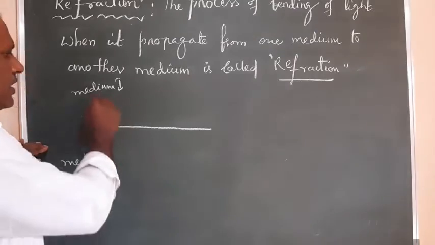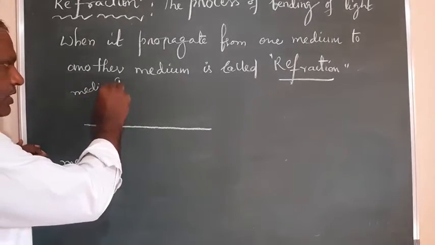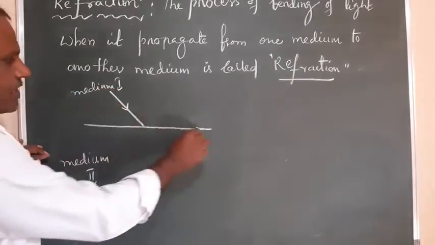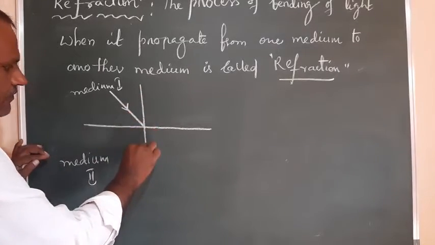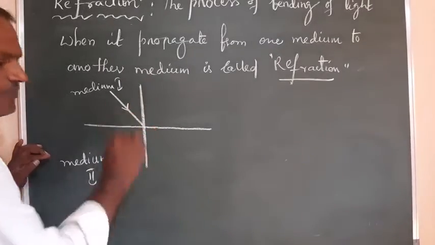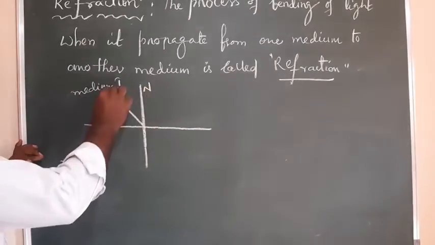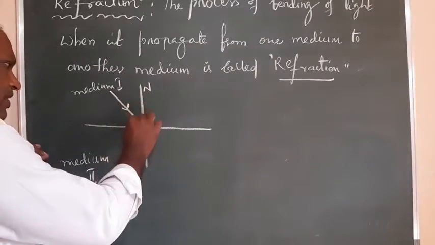So now, if the rays are traveling from medium 1 to medium 2, let it be, this is a ray of light. Where it strikes the interface, there you draw the perpendicular to the surface. This is a perpendicular, you can observe. It is the normal to the surface or interface. Right? This is the incident ray. This is the actual direction of the light.